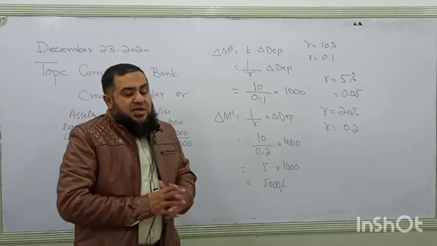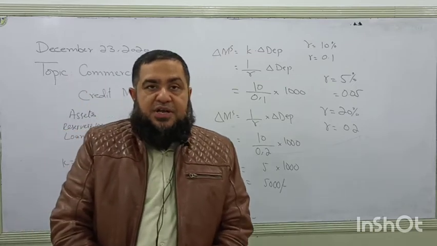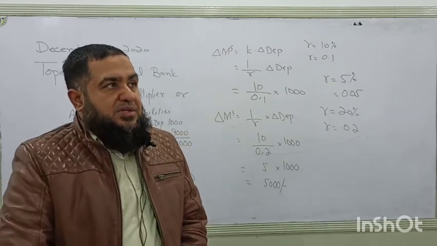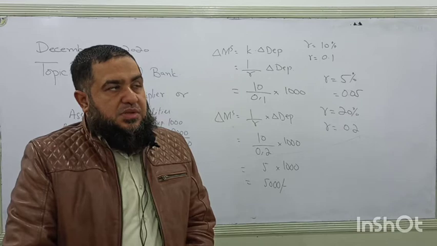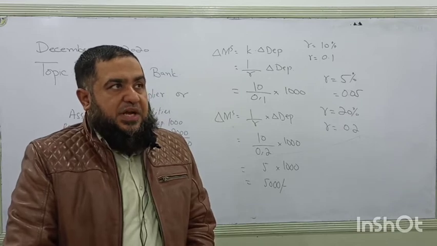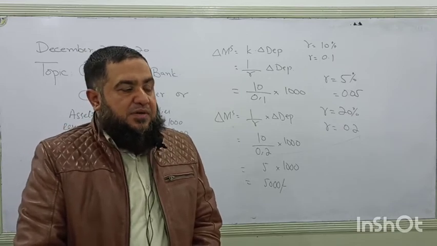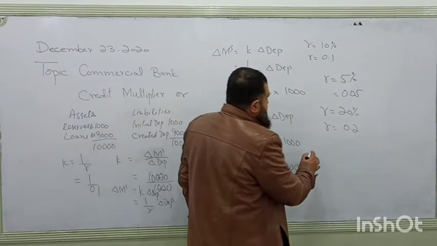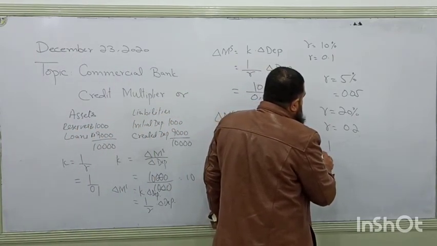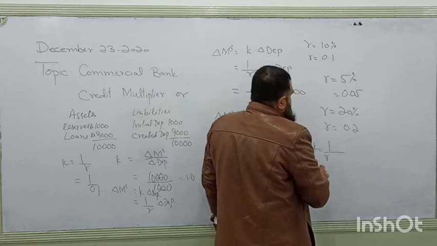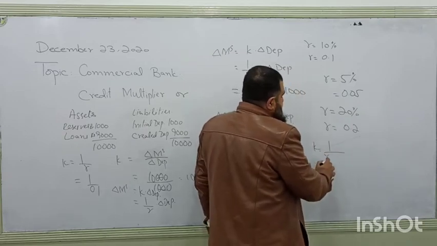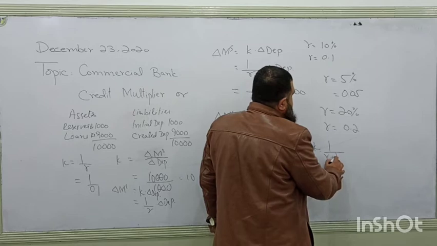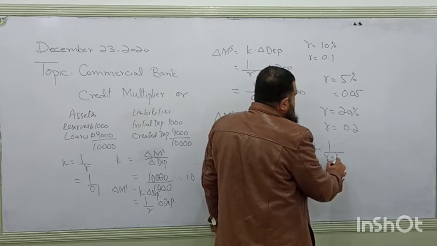Keep it in mind, this is the reserve ratio of one deposit, a kind of saving account or any kind of deposit. If the deposits are of different types, like one deposit which is a short-term saving, there is another reserve ratio for long-term savings.